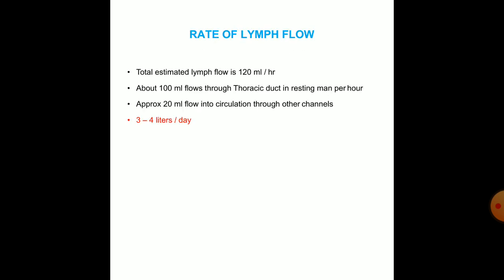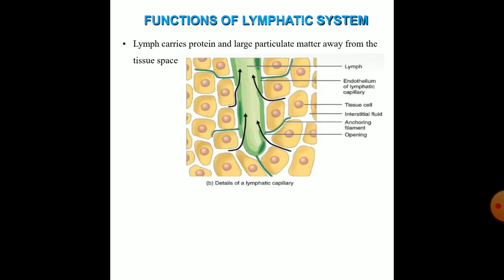The rate of flow of lymph is estimated as 120 milliliter per hour. About 100 milliliter flows through the thoracic duct in a resting man per hour. Approximately 20 ml flows into circulation through other channels. That is 3 to 4 liters per day.